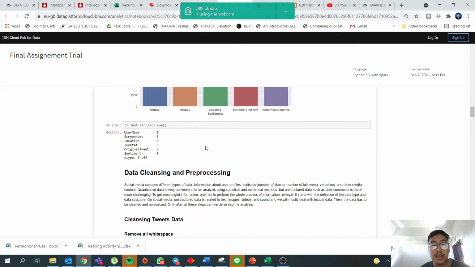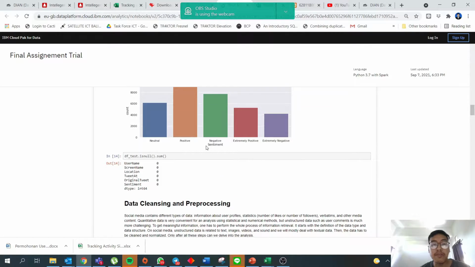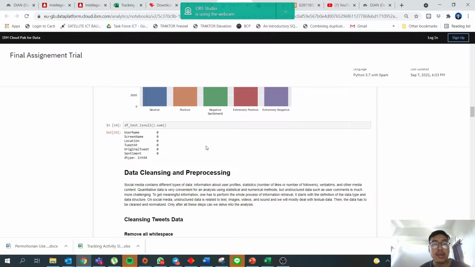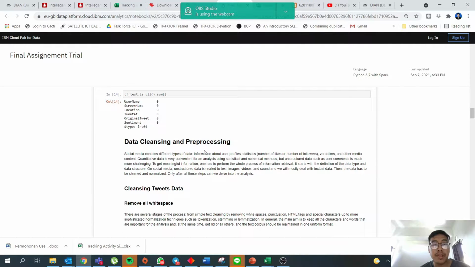After this, I think this is the most challenging part. The most challenging part for me is data cleansing and processing. The project that I do here is about natural language processing, and the context is social media. Social media contains different types of data: information about user profile, statistics, verbatims, and other content.